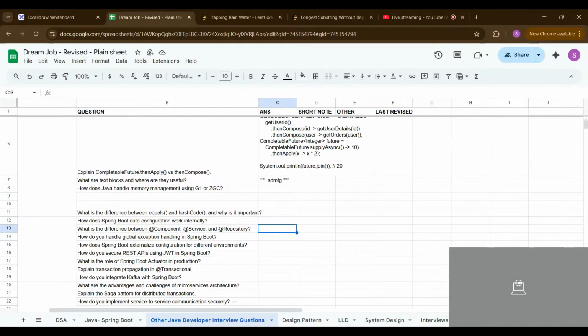It works basically in between the component and repository. And talking about the repository, it works with the database. If you want to do some SQL model or something, repository comes into the picture. So repository is the communicating middleware between the database and your service.